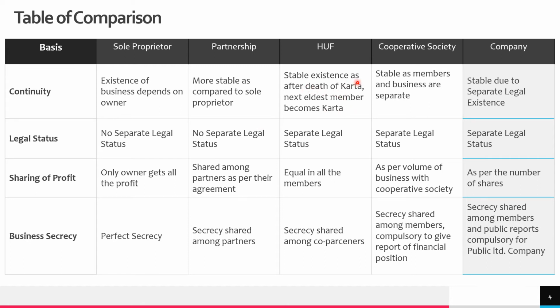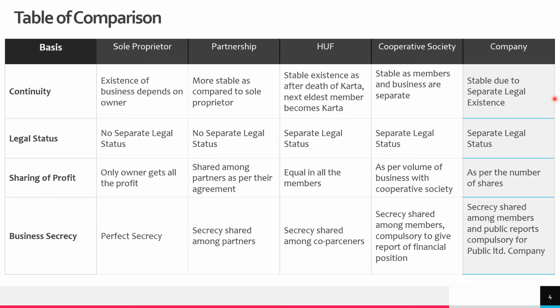HUF has a stable existence. If something happens to Karta, maybe his death or insanity, then the next eldest member of the family becomes the Karta. So yes, it has a stable existence, which is not affected by the Karta of the family. Cooperative society, it also has a stable existence. Members may enter the organization, members may leave the organization, but it has a separate existence. The entry or exit of members will not affect the existence of cooperative society.